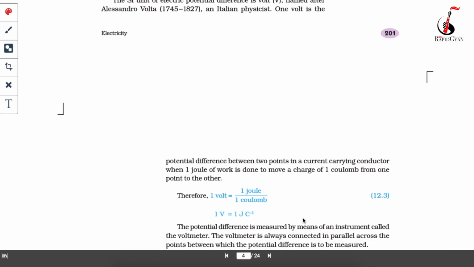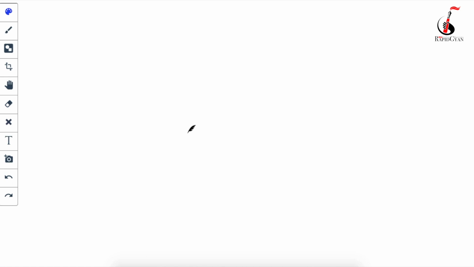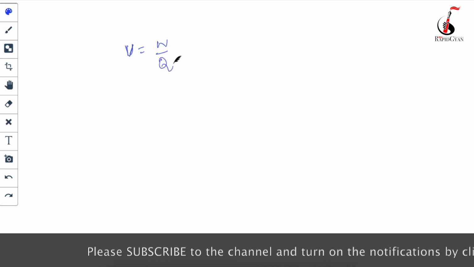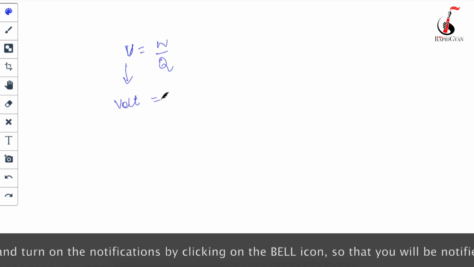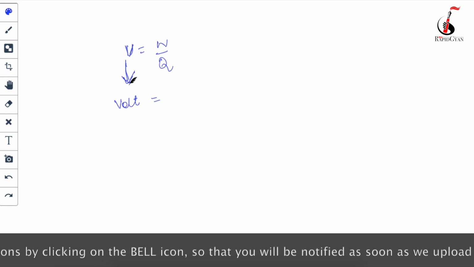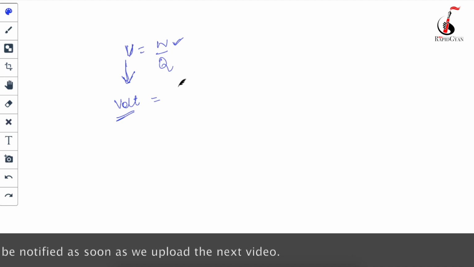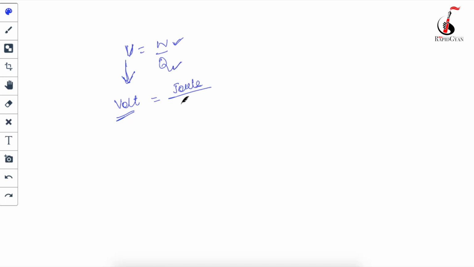So what you are seeing over here is that potential difference is equal to work done per unit charge. The SI unit of potential difference is volt. And what is the SI unit of work done? The SI unit of work done is joule. And what is the SI unit of charge? I have told you in the last video, the SI unit of charge is coulomb.